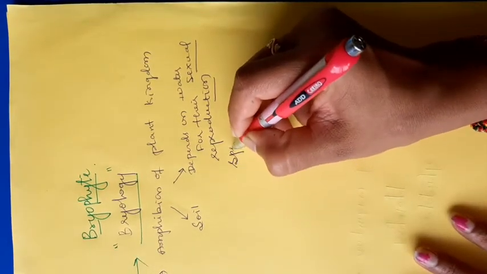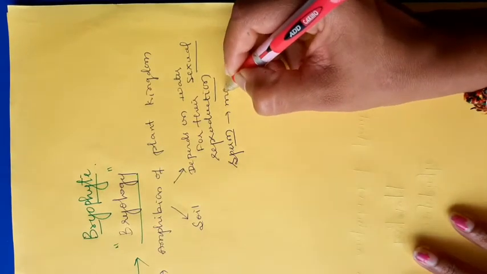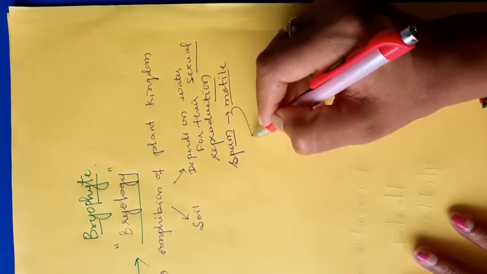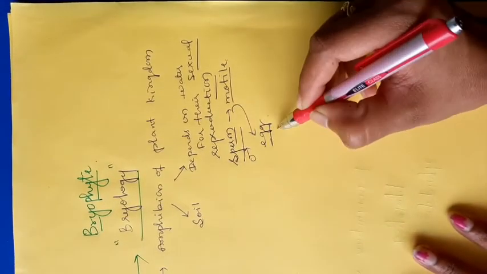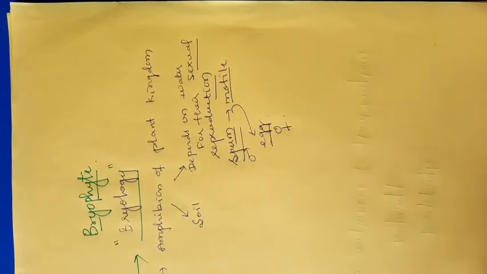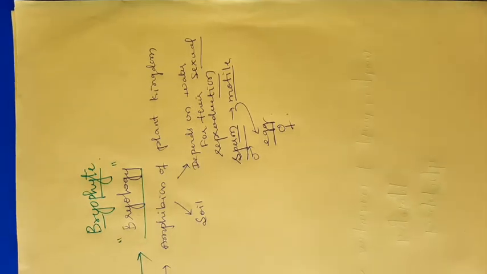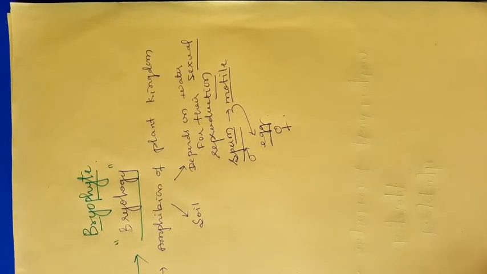Here in case of bryophyte, the sperm is motile, it needs to move towards the egg, that is a female gamete. Sperm is a male gamete, egg is a female gamete. For their fusion, the bryophytes require water as a medium. That is why the bryophytes are commonly known as amphibians of the plant kingdom. The amphibians of the animal kingdom are amphibia, okay, those are the frogs.